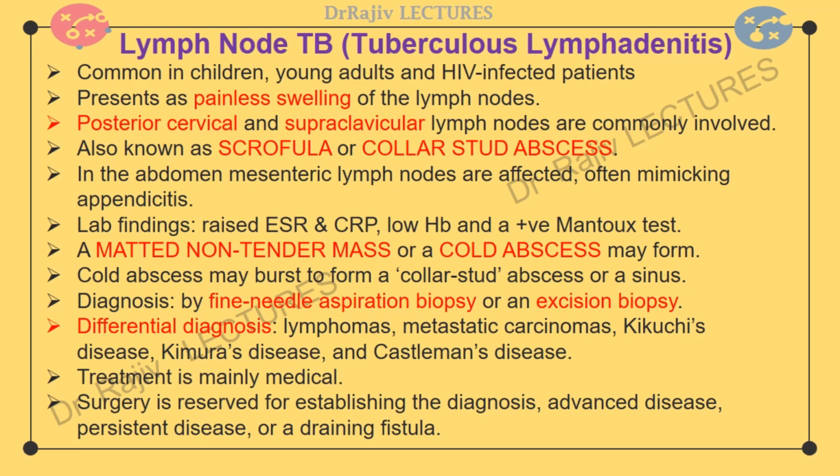Treatment is mainly medical. Systemic anti-tuberculous chemotherapy should be instituted. Therapeutic regimens effective for pulmonary infection can be applied to tuberculous lymphadenitis. Surgery is reserved for establishing the diagnosis, advanced disease, persistent disease, or a draining fistula.